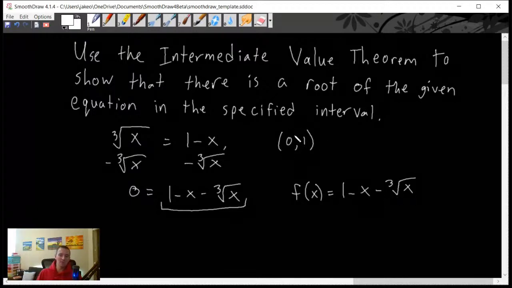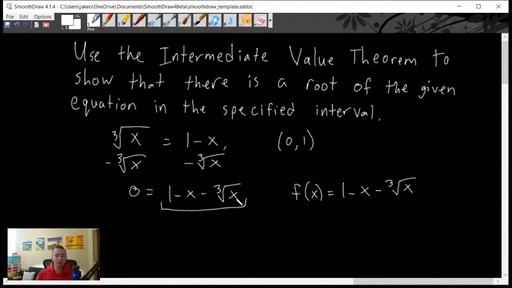But even if that were an issue, 0 to 1 is obviously not, there's no negative numbers in there. So everything between 0 and 1, this whole function is continuous. There are ways that we could prove that, but I'm not going to get into that here, just because this problem specifically tells us to use the intermediate value theorem.